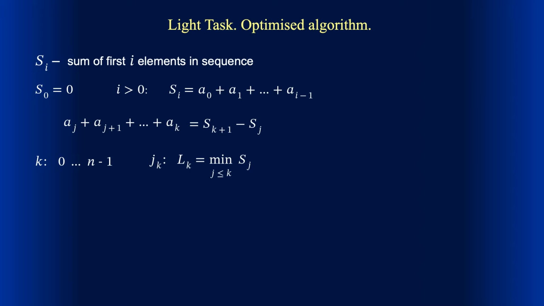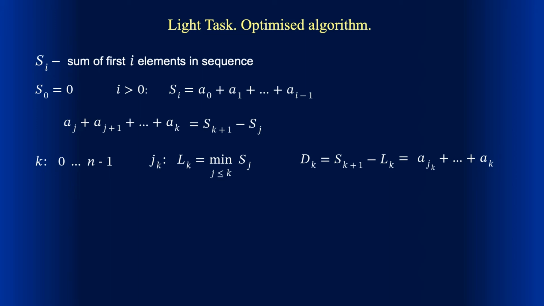According to the obtained formula, the difference dk between S with index k+1 and Lk is the sum of subsequence starting with index jk and ending with index k. But jk gives the minimum value of S. Therefore, dk is the maximum sum of all subsequences ending with index k.